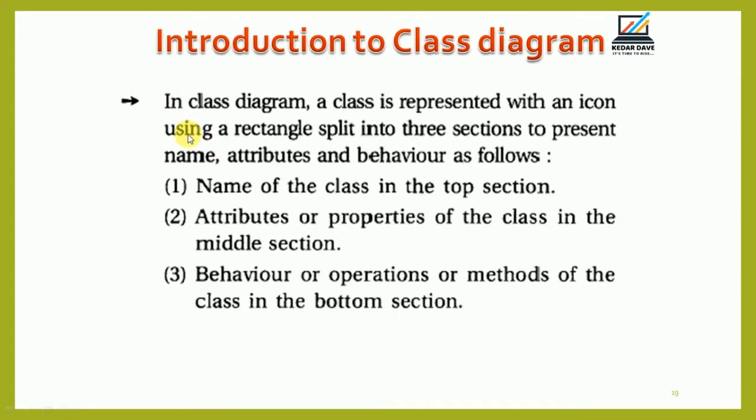So in the class diagram, a class is represented with an icon using a rectangle split into three sections to present its name, attributes, and behavior, right? In the top section is the name of the class, the attributes or properties of the class are in the middle section, and the behavior or operations, the different methods you write, in the bottom section.